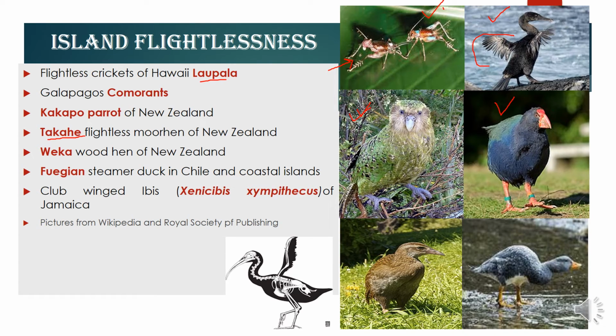So this moorhen has also become flightless, and a very important thing is that because it was flightless, and due to habitat destruction by the introduction of new animals like cat, rat, ferret, and other types of predator, both this kakapo as well as this moorhen,